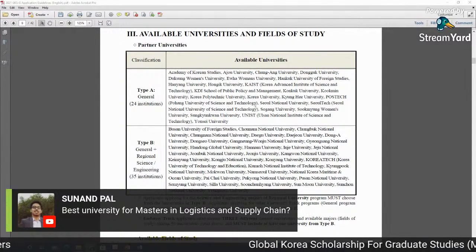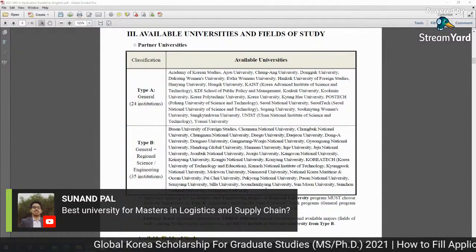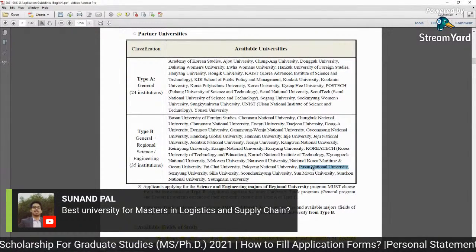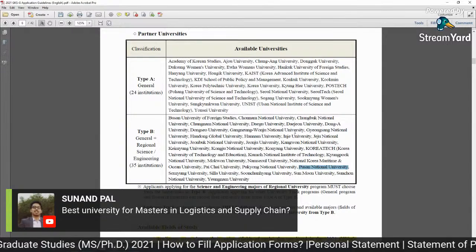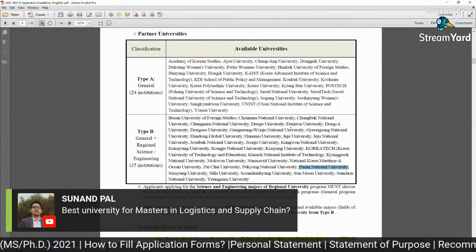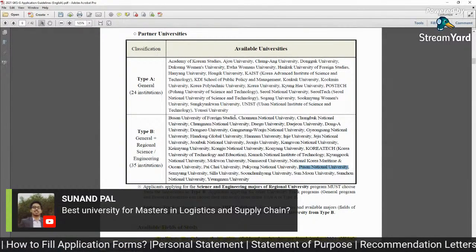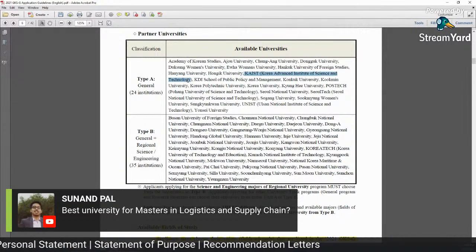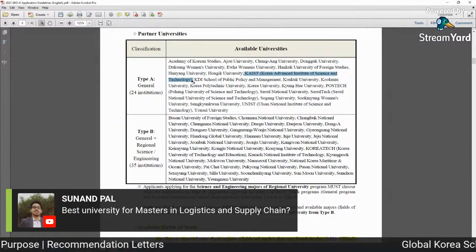Okay, Cookman and Postec. Let me check this one. Pusan National University is another good university, and if your profile is very good or you have some research publication or something, then definitely KAIST. But its ranking is very high, and they select only very high GPA and percentage students.